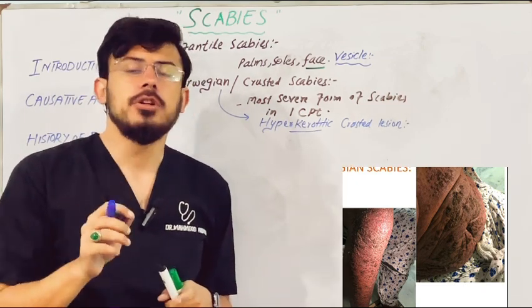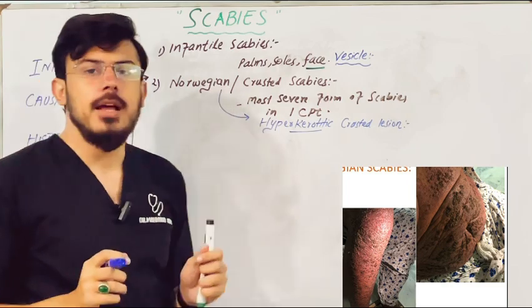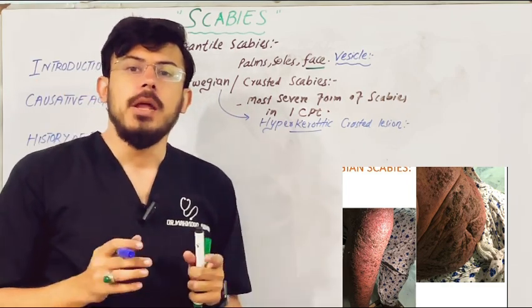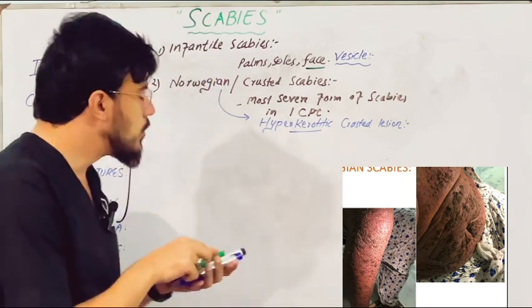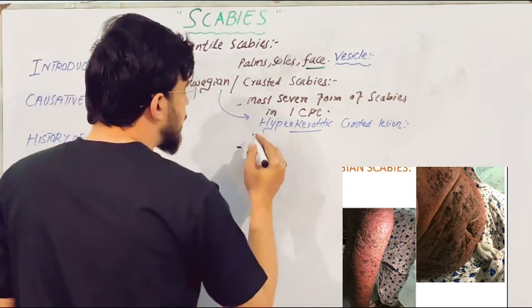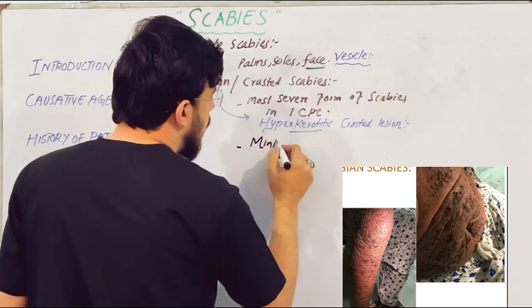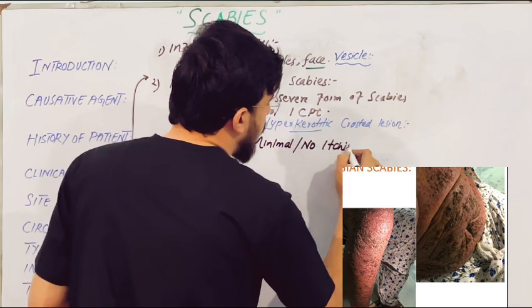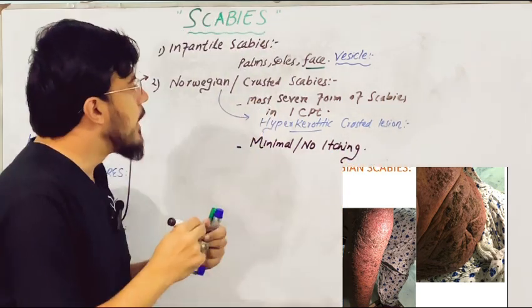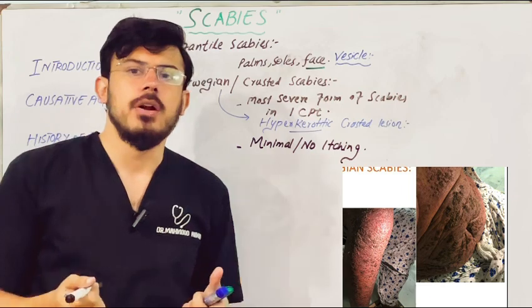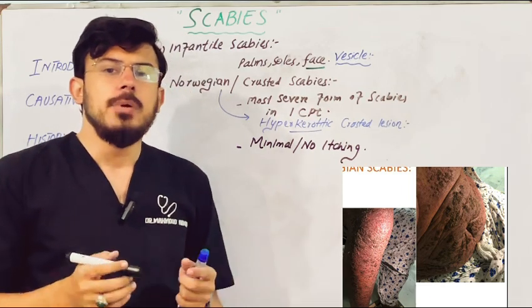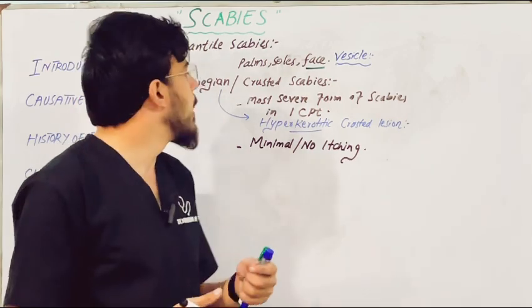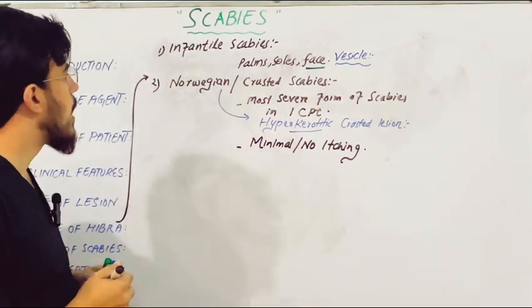The most important point regarding crusted scabies is that whenever you come across these patients, there will be minimal or no itching. Why is it so? The reason is that crusted scabies involves the nerves. So nerves get damaged, and because of neuropathy there will be decreased sensation. So that's the main important point. So this is Norwegian scabies.